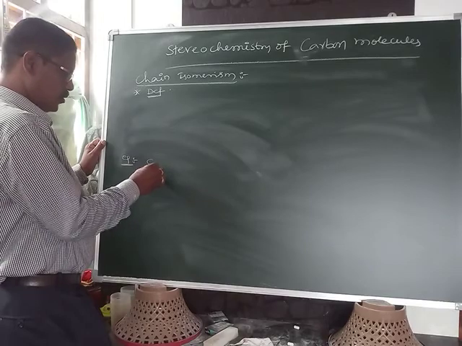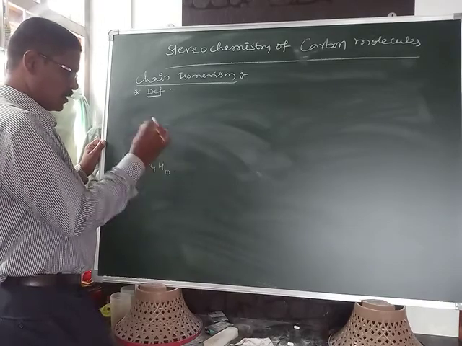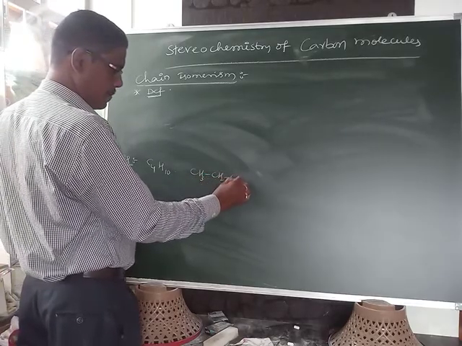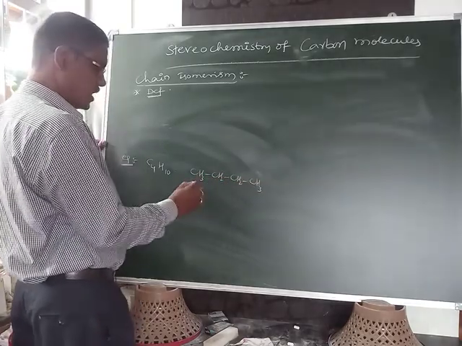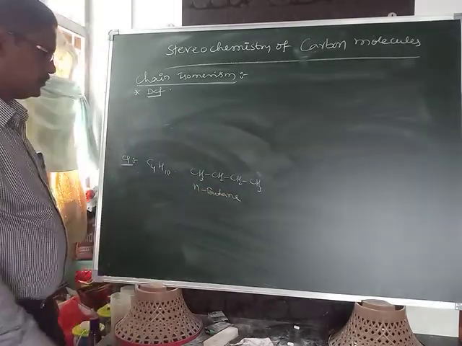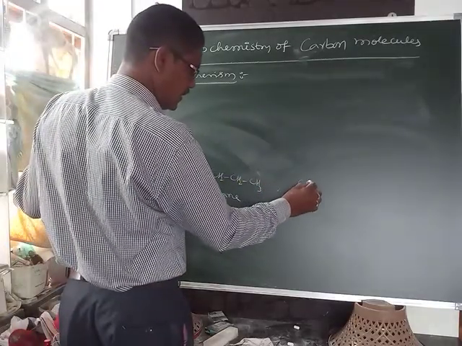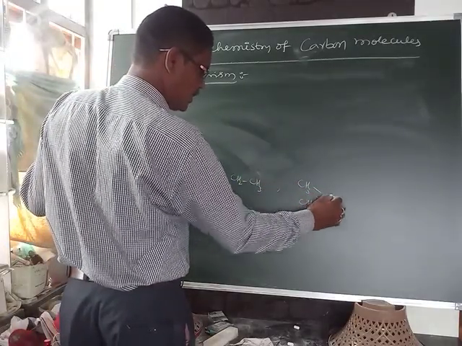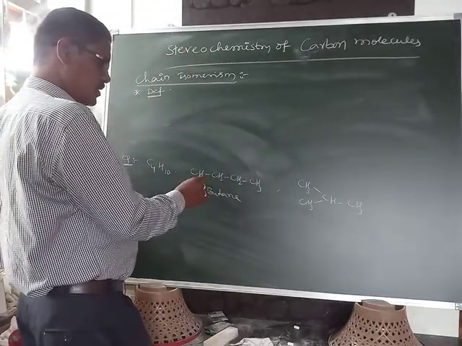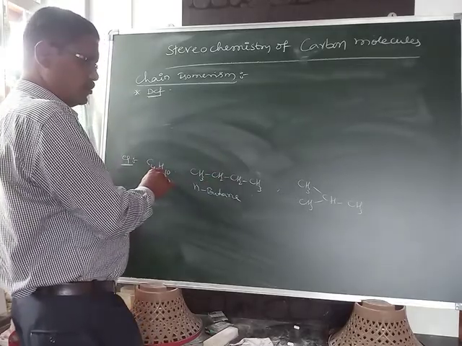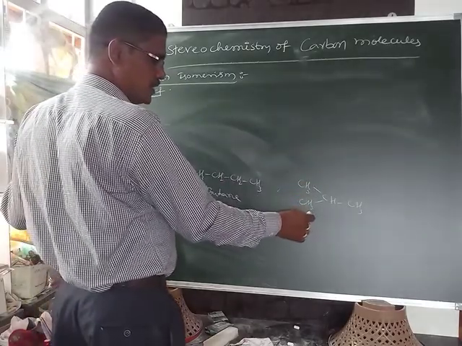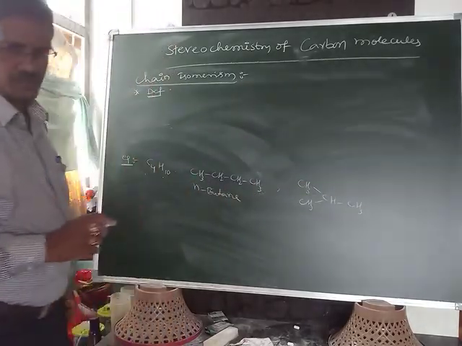This is C4H10, and I am writing a straight chain only. This is called N-butane. And one more is this one, CH3, CH3 and CH3. 1, 2, 3, 4 carbons and 5 plus 5, 10 hydrogens. 1, 2, 3, 4 carbons, 3 plus 3, 6, 7 plus 3, 10 hydrogens.